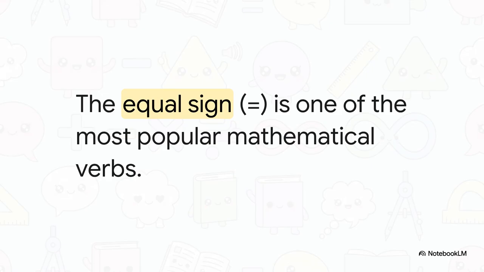Now you might be wondering, if math has sentences, it must have verbs, right? Absolutely it does. The most popular verb in the entire mathematical language is one we use all the time, the equal sign. If you look back at our sentence, 3 plus 4 equals 7, and read it aloud, you're saying 3 plus 4 is equal to 7. You can literally hear the verb right there in the middle, driving the whole action of the sentence.